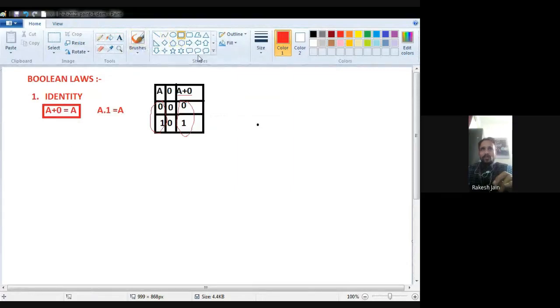Okay. Now the second one is A dot 1 is equal to A. A dot 1 is equal to A. Now see this Boolean postulate, sorry, A dot 1 is equal to A. Now see, check this one.